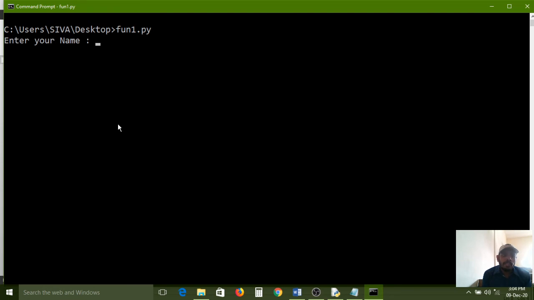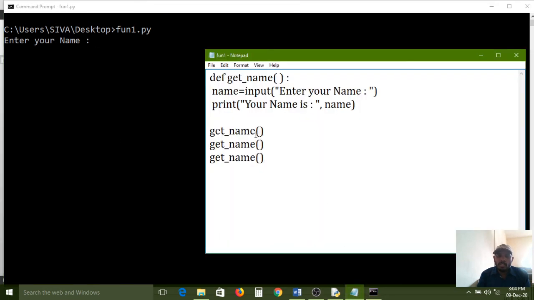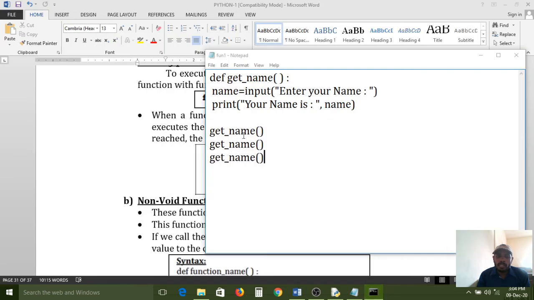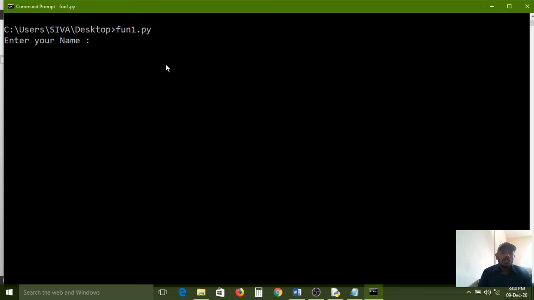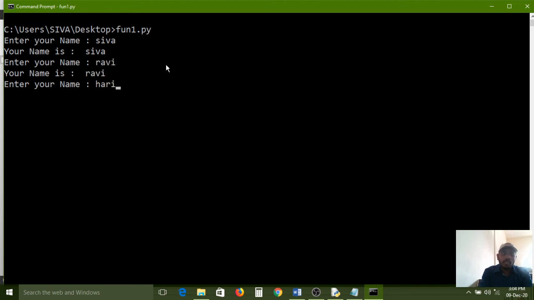So 3 times it will execute, because here 3 times we are calling that function. In this place we are calling 3 times now, so 3 times this logic will execute. This is the calling function. This is the function definition. So name Siva. Next again it is asking enter your name. Mali, again Ravi, again Hari. All of you carefully observe, 3 times it has executed now.